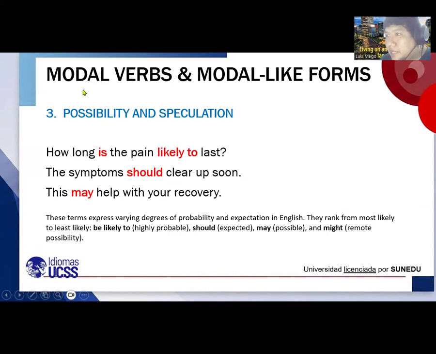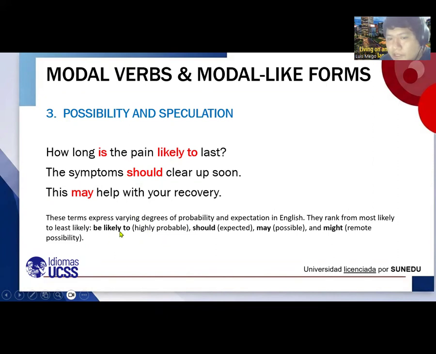You may remember that may is used for possibility. Oh, here you should also for possibility. It depends on the context. Should is not always with recommendation or advice. You see? These terms express varying degrees of probability and speculation in English. They rank from the most likely to the least likely. This is like a probability, a possibility, right?